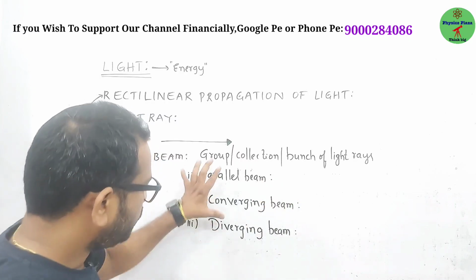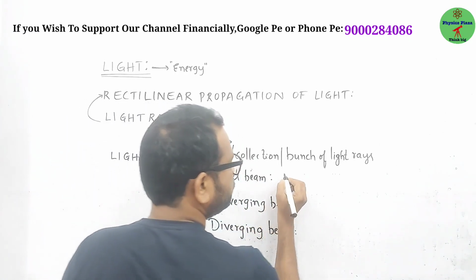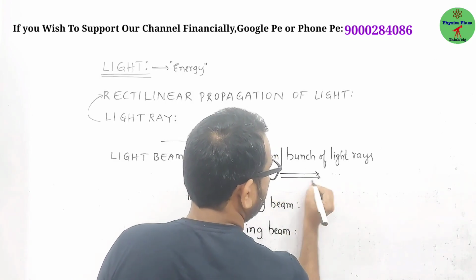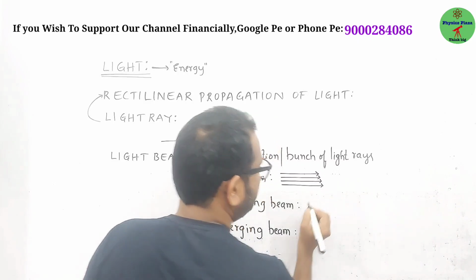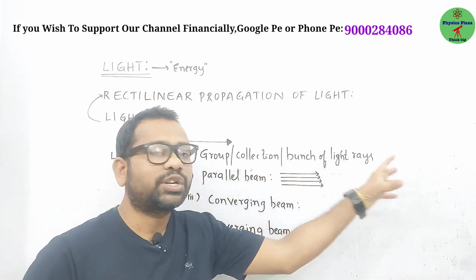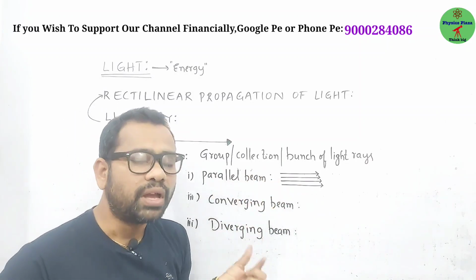Of course, all of these are a collection of rays only, but parallel beam means the beam of light in which light rays are parallel to each other. That's it. They all are equidistant and give you the same direction. Such a beam of light we can call the parallel beam.